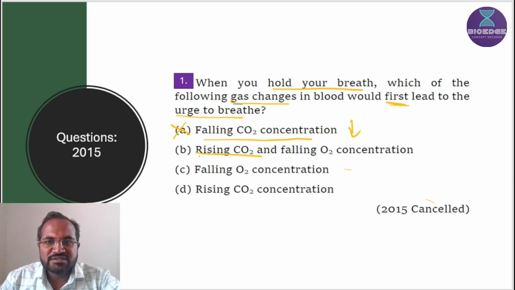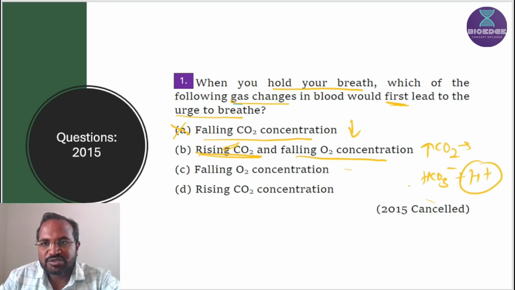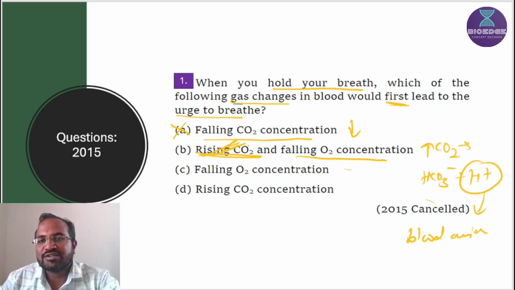Next is rising carbon dioxide and falling oxygen concentration. If CO2 is increased, it combines with water and forms carbonic acid, and its spontaneous dissociation leads to the formation of bicarbonate ions and H plus ions. H plus ions contribute to blood acidosis. If there is an increase in carbon dioxide concentration, falling oxygen is not responsible for the regulation of breathing, as we know.